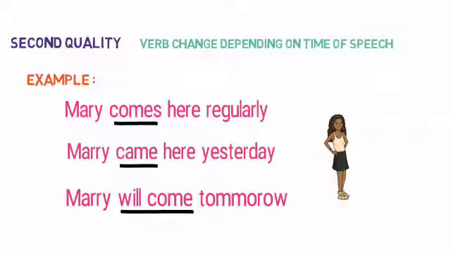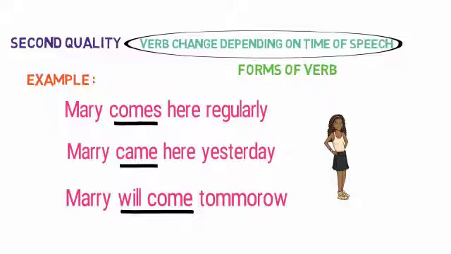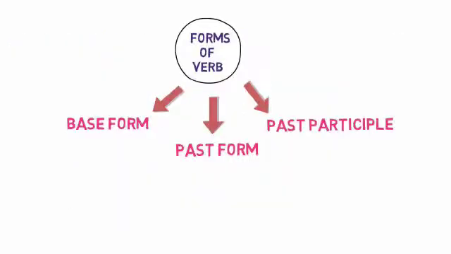As you can see, for different times the same verb has changed. Comes in the present became came in the past and will come in the future. So these are the different forms of verb. We will discuss them now. So forms are mainly divided into three forms: base form, past form, and past participle form.